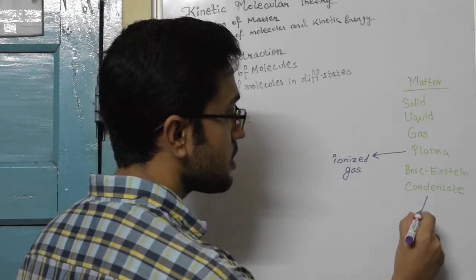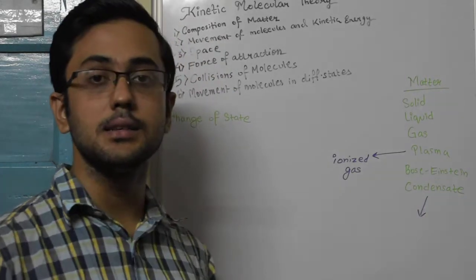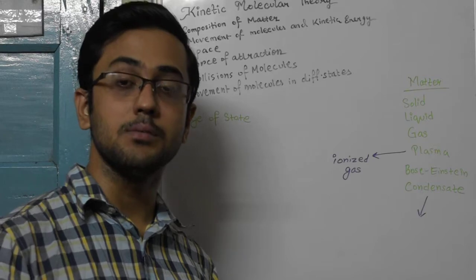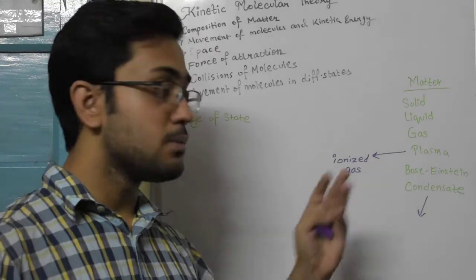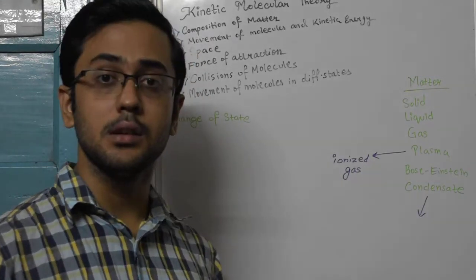And the fifth state of matter, Bose-Einstein condensate, which is named after the names of two scientists, Albert Einstein and Satyendranath Bose.